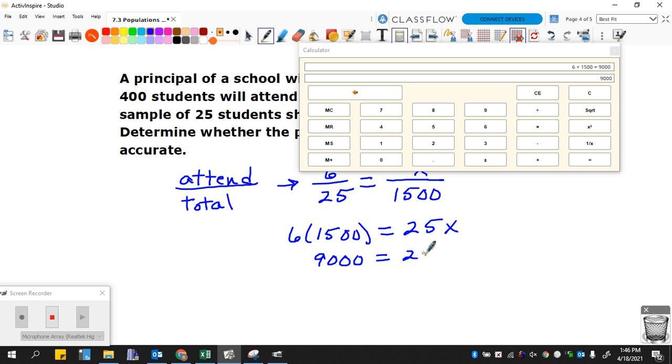Then we divide by 25, and we end up with 360 according to the sample.